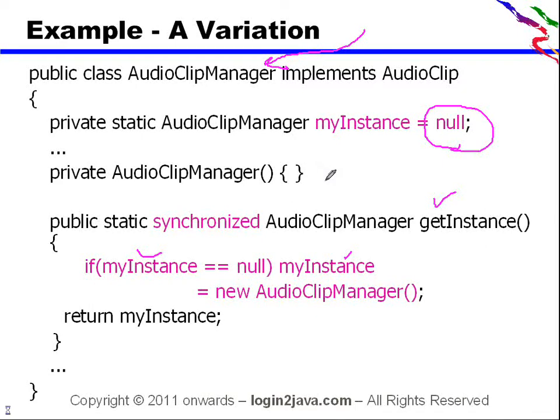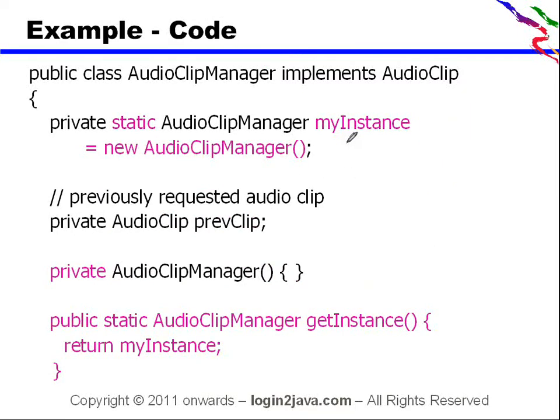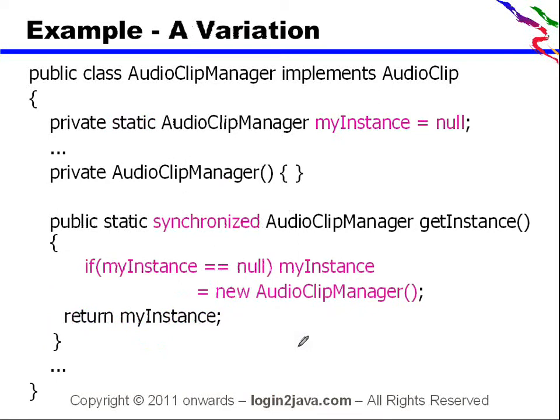But isn't the previous one thread safe? It is also thread safe because the instance gets created as soon as the class is loaded, and this is the only instance. So if a number of threads are accessing this particular method, still the same instance will be returned. So this is thread safe. Again, this is also thread safe. What is the difference? The difference is early initialization and late initialization.